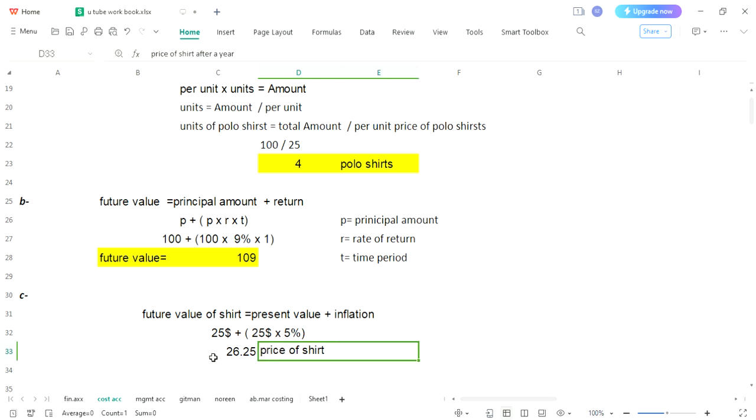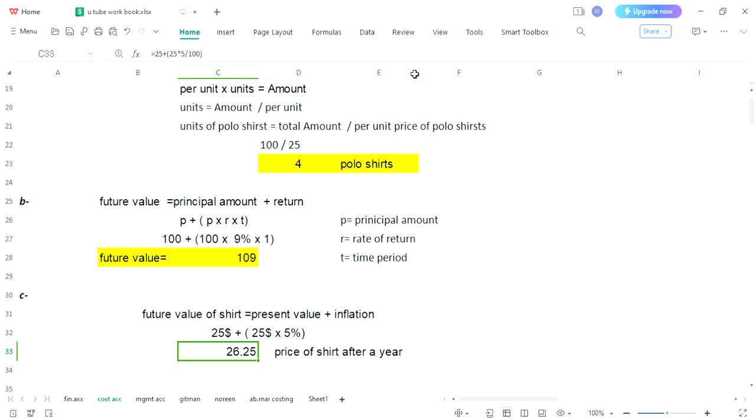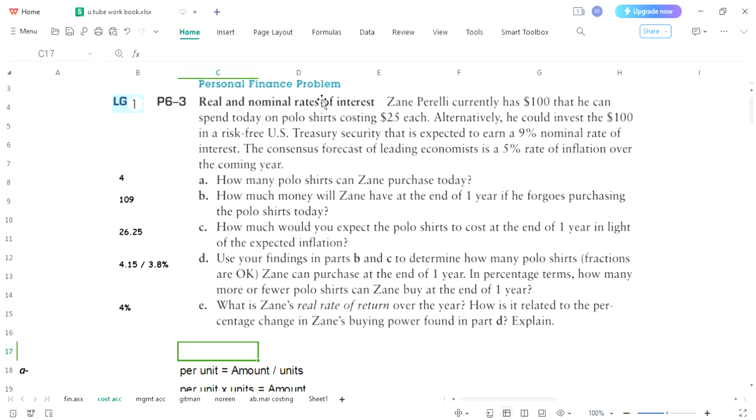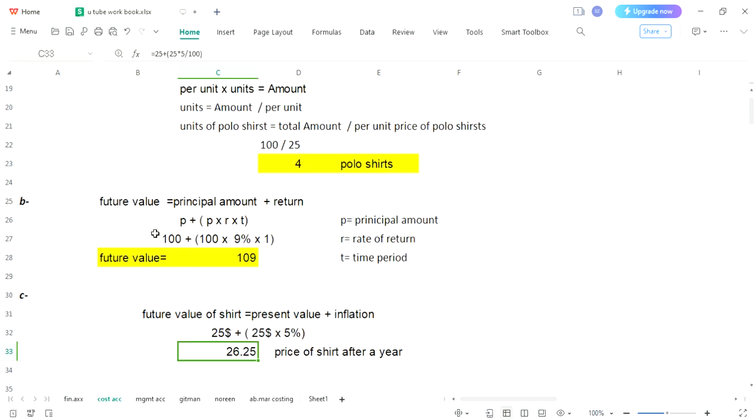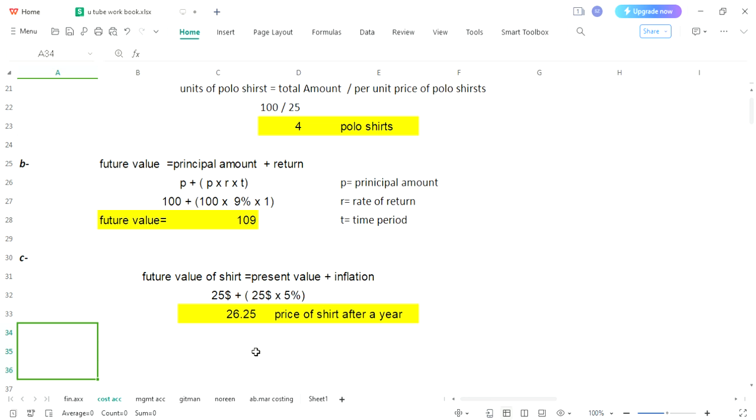This was our requirement, and now let's see the answer which is given in your book for C part. We have 26.25. So it means our third part is also solved. Let's mark it as done. I'm very sure you have understood this simple thing. Right now you can buy this shirt for $25, but there would be 5% inflation after a year. So in brackets, how much would the price increase? When you add the basic price and the increase in price, you will get the final price for the future. It means C part has been sorted out.